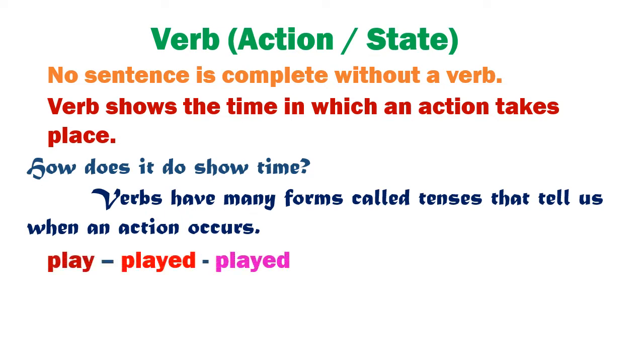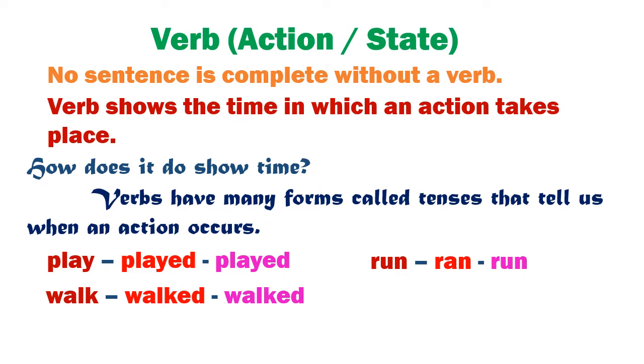For example, play, played, played. Walk, walked, walked. Run, ran, run. Sing, sang, sung. These are the past and past participle forms of the verbs. Like this, all the verbs in the English language have past and past participle forms. Memorizing these forms is very important to speak grammatically correct English. Memorizing these is also an absolute must to understand our next lesson on tenses effectively.